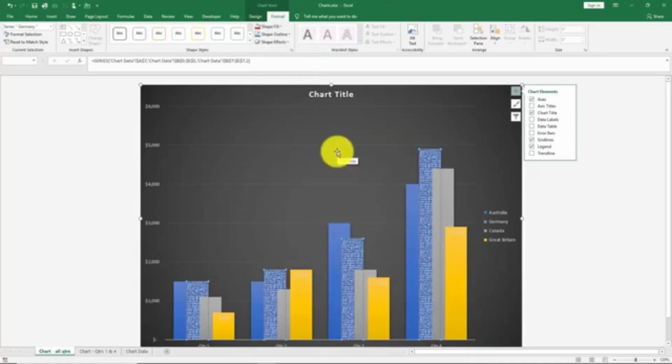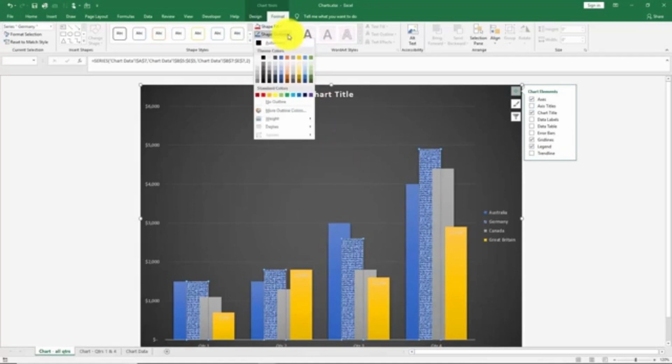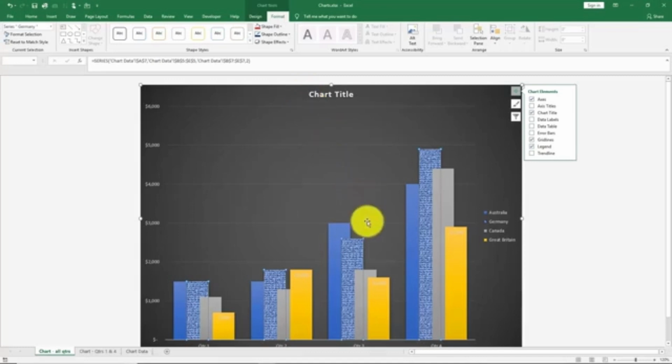Anytime you have a shape, you can also change the line around the shape, and that's what Shape Outline allows you to do right up here. Let's say I'd like to have this darker color around the edges. I can just choose that. Now you may not be able to see it very well because it's very thin, but there is a line around each of these.